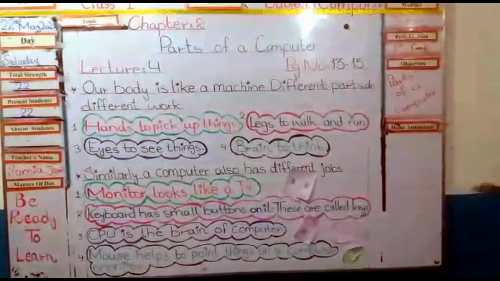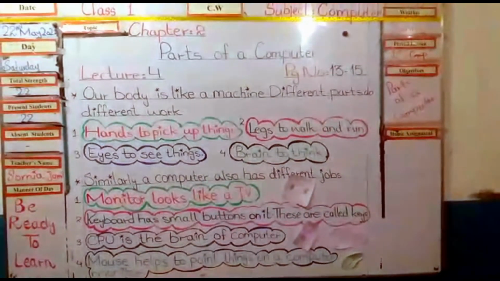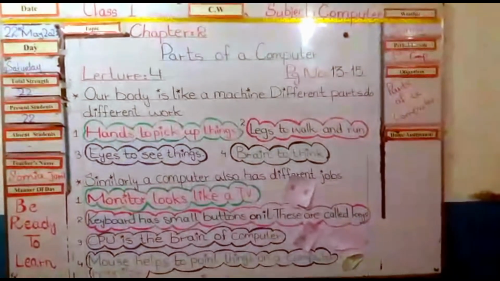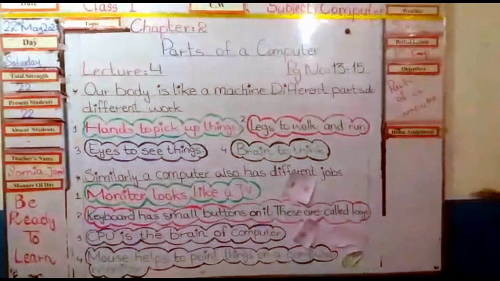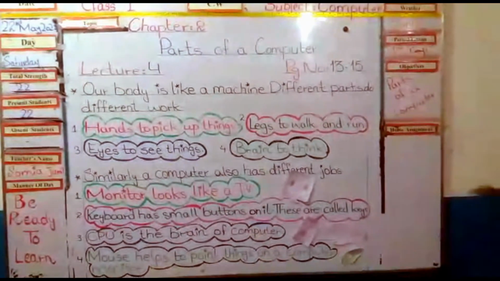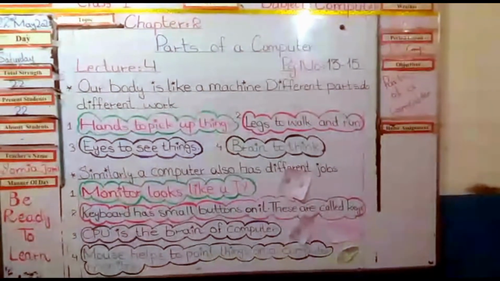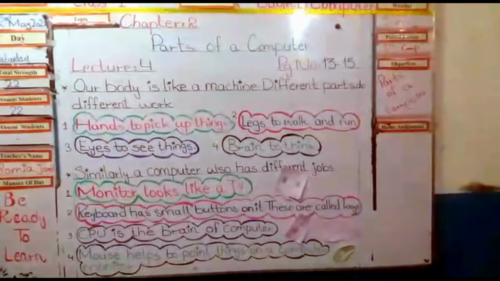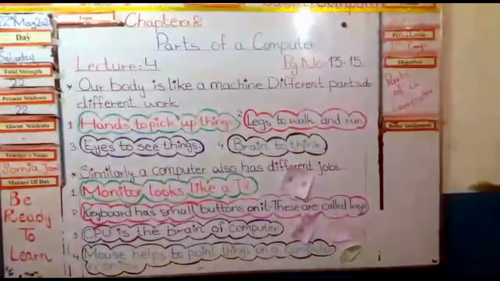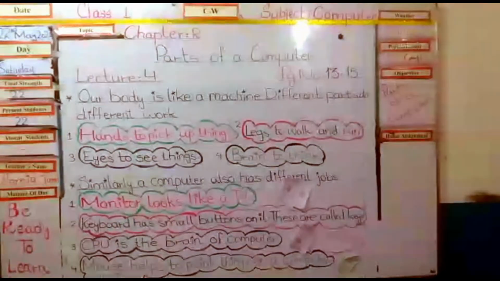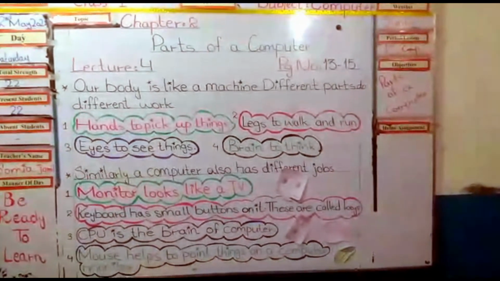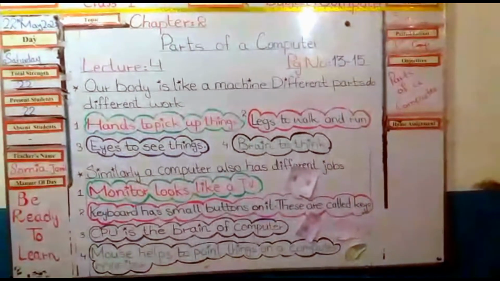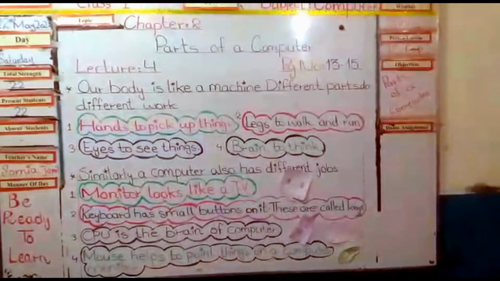So, dear students, do you know our body is like a machine? Different parts do different work. Like we use our hands to pick up things, we use our legs to walk and run, we use our eyes to see things, and we use our brain to think. Similarly, a computer also has different jobs. But first of all, do you know computer has four main parts: monitor, keyboard, CPU and mouse.